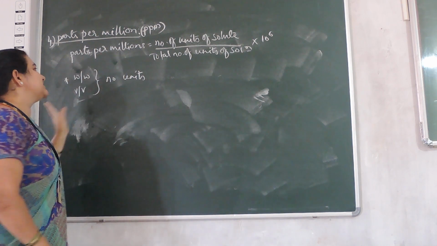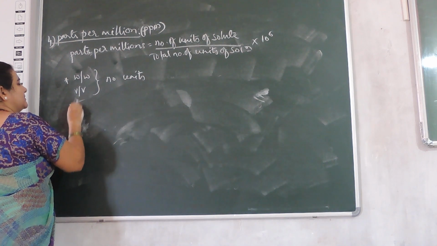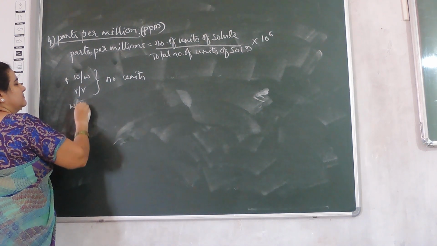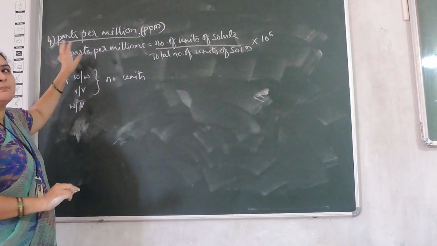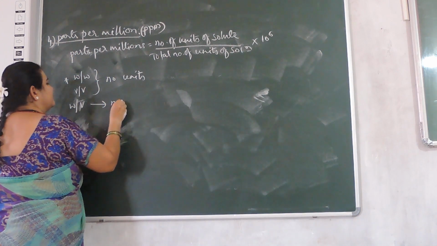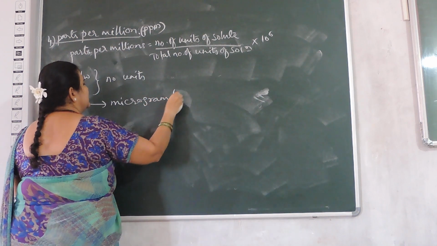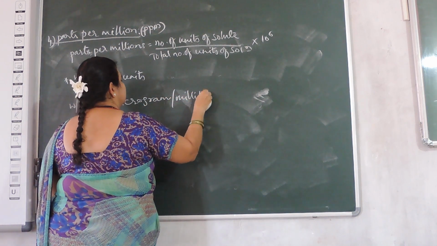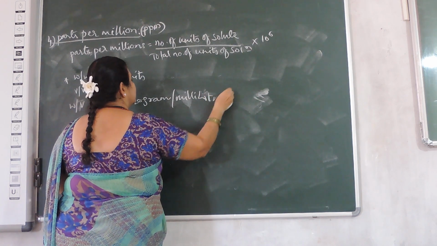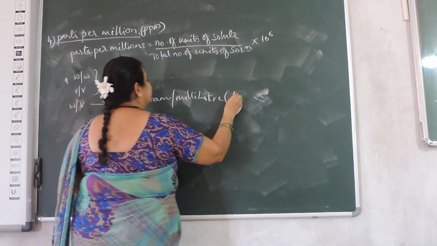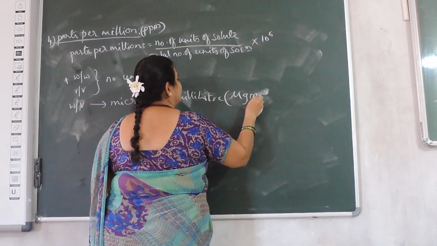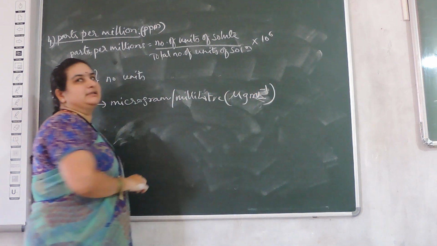If it is expressed in mass by volume, then this ppm will have units of micrograms per milliliter, mu gram ml raised to minus 1.